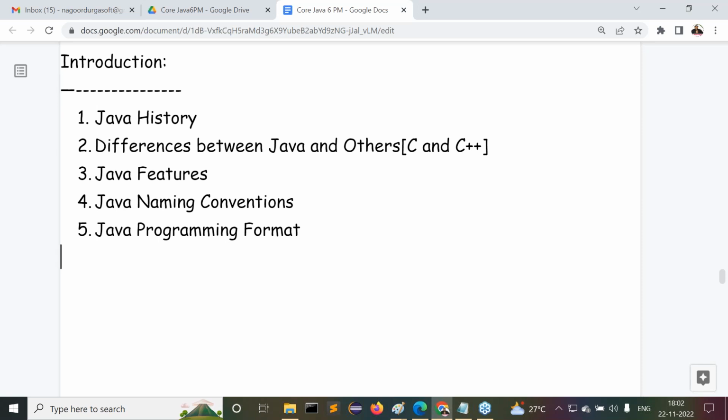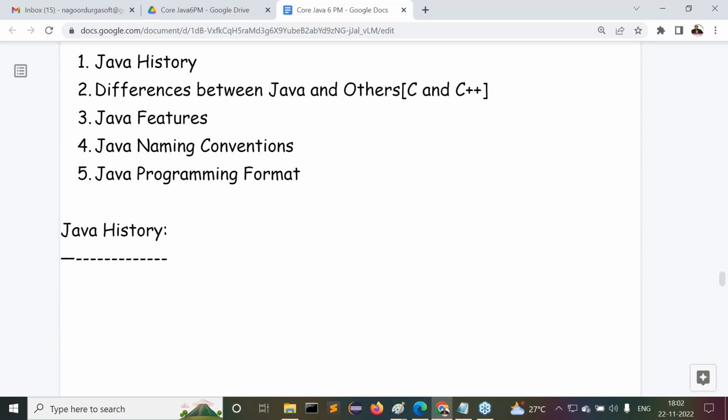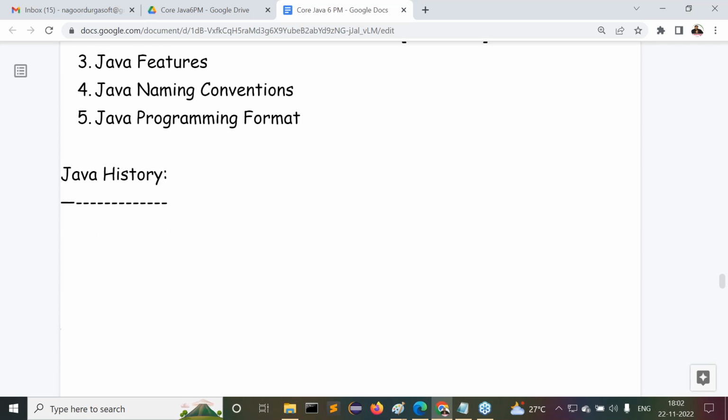As part of this, first we are going to understand Java history. It is our minimum responsibility to understand something about Java before starting our actual content. It's the minimum thing to know about Java before we start. So Java history we have to understand. Right, guys?